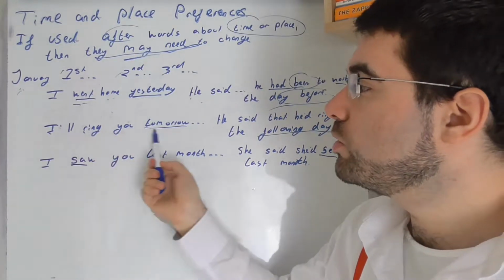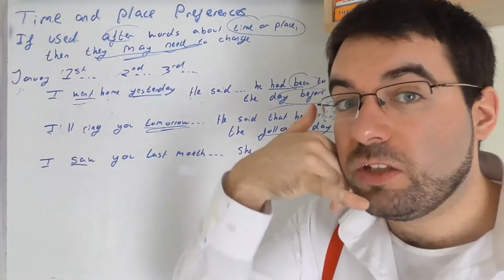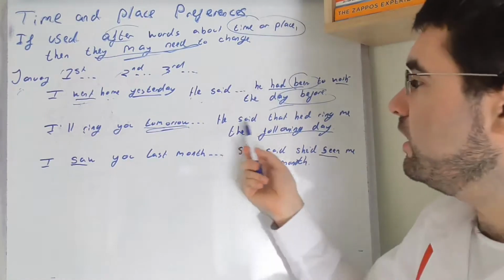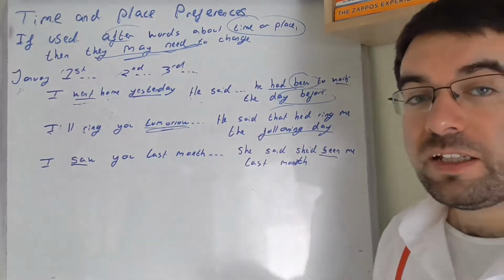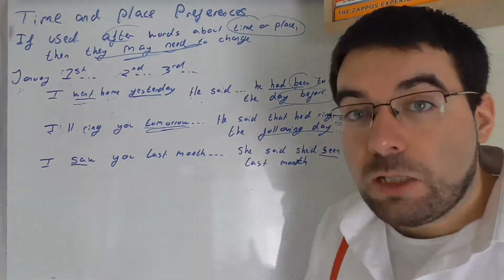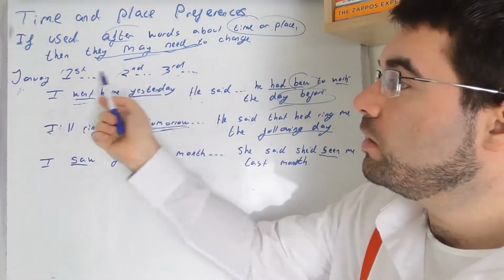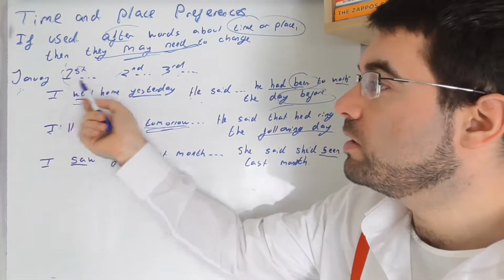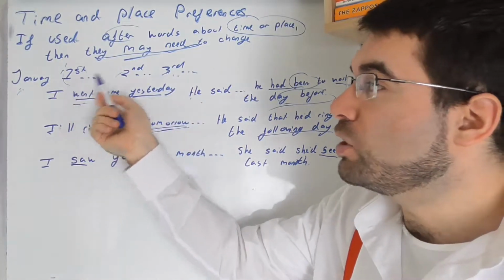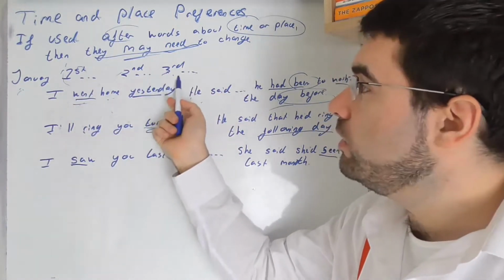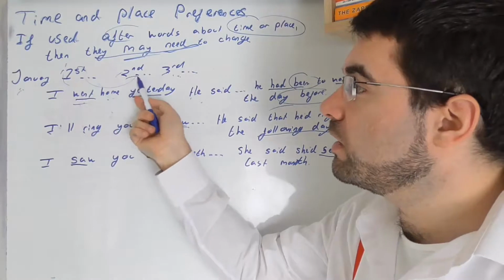I'll ring you tomorrow. He said that he'd ring me the following day. He said he would ring me the following day. Because if it's the 3rd, and he's told you I'll ring you on the 1st, you're not going to say tomorrow, because tomorrow's the 4th. You're going to say the following day, which is the 2nd.